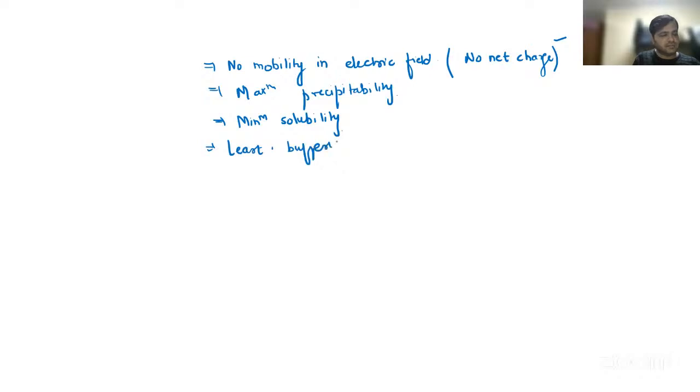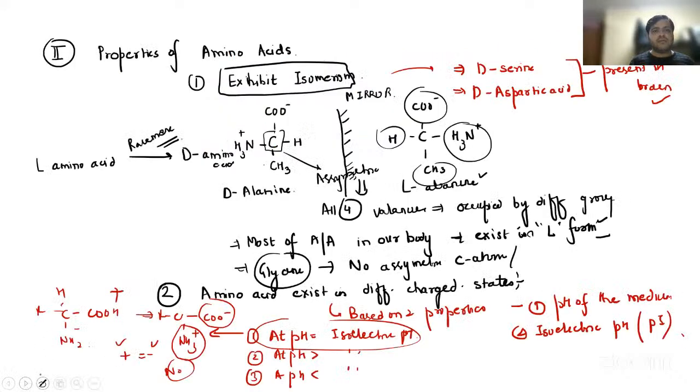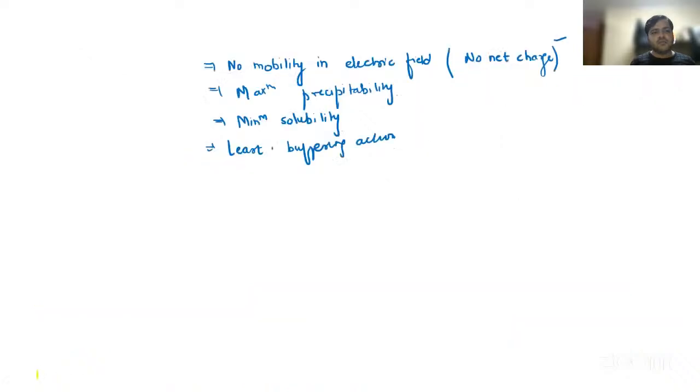Now, we have discussed two so far: they exhibit isomerism, and they exist in different charge states. One more, guys, which you can remember over here, the third one, the amino acids.